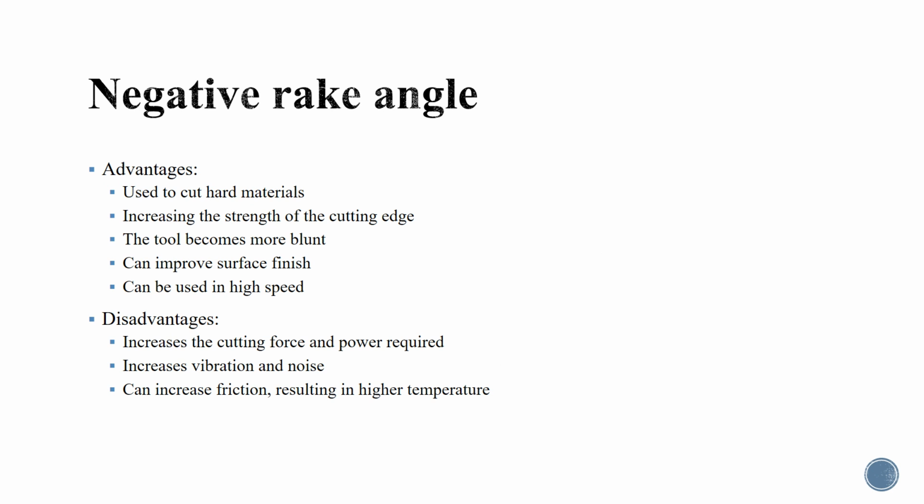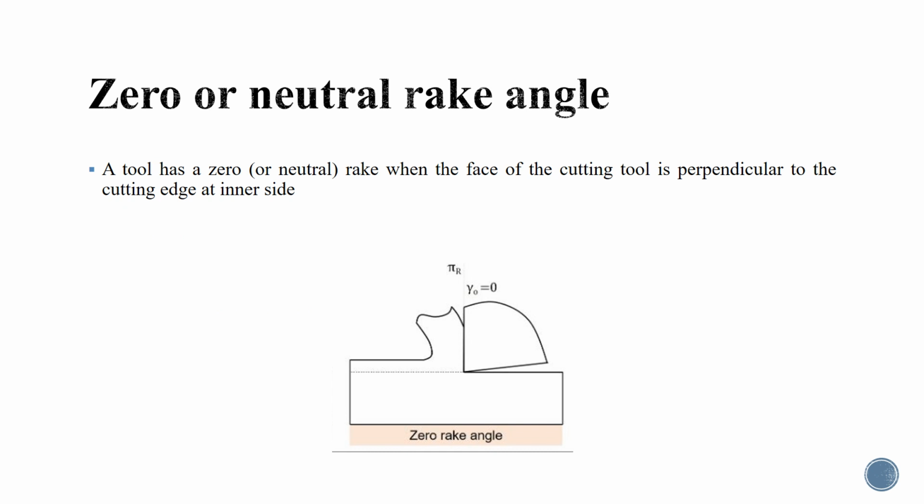The advantages include it can be used to cut hard materials, and it increases the strength of the cutting edge as the force applied to the cutting tool is downward. The tool becomes more blunt. It can improve surface finish and can be used at high speed. While disadvantages include it increases the cutting force and power required, it increases vibration and noise, and causes increased friction resulting in high temperature.